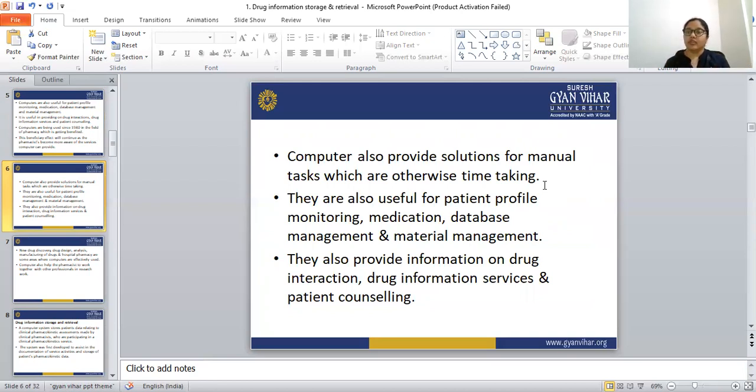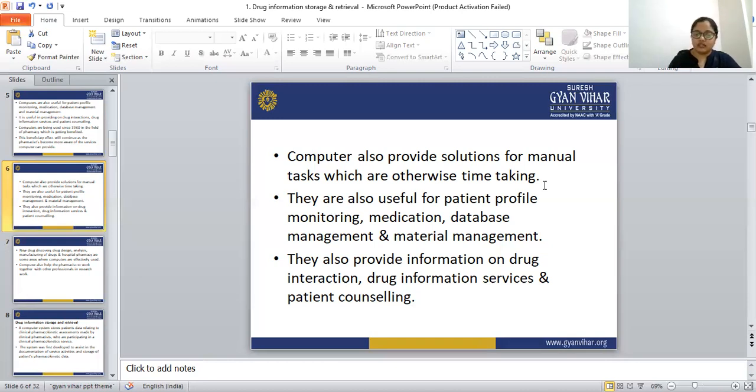If that patient comes to our pharmacy, we have to find that folder from that cabinet. But if we are using the computer, we just have to type the name of the patient only, and we can get all the information about the patient. So this is very less time taking.